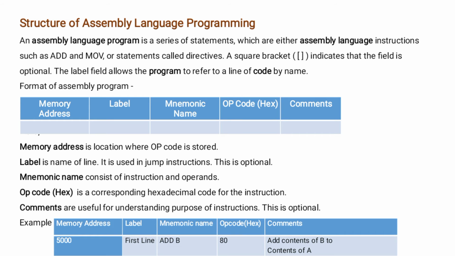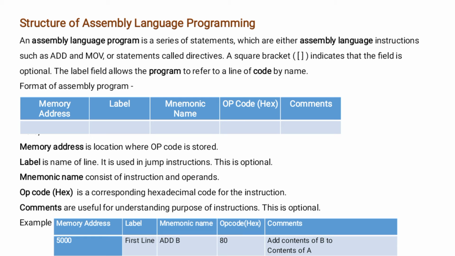Now next is the structure of assembly language program. An assembly language program is a series of statements which are either assembly language instructions such as add and move, or statements called directives. A square bracket indicates that the field is optional. The label field allows the program to refer to a line of code by a name. So see, this is the format of assembly language program.